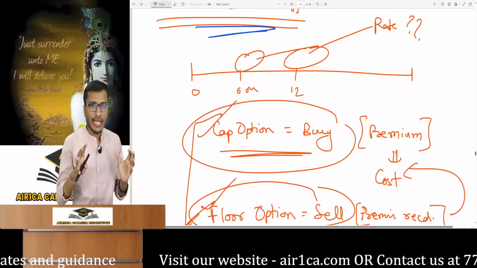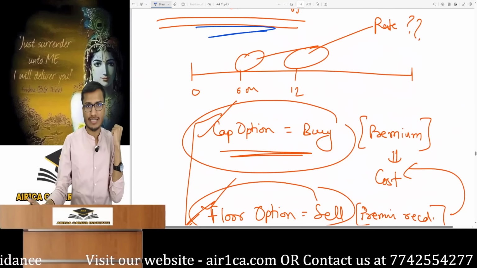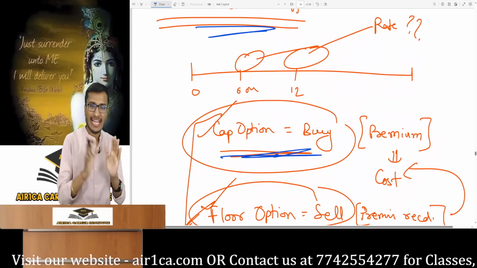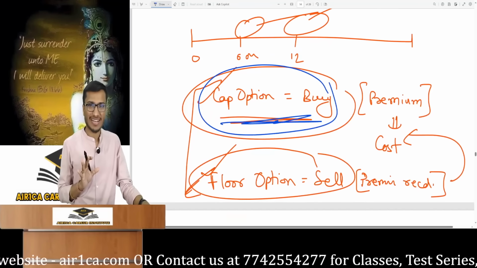I took a 2-year loan at a floating rate. And I'm worried that the interest rate in the market might rise. I'm worried, so I have bought a cap option. Should I buy a cap option? I need to hedge. I will buy a cap option. Okay, I will buy a cap option. Up to here, it's normal.